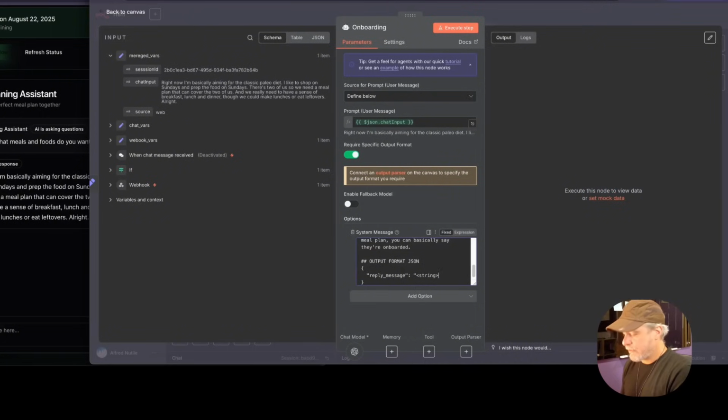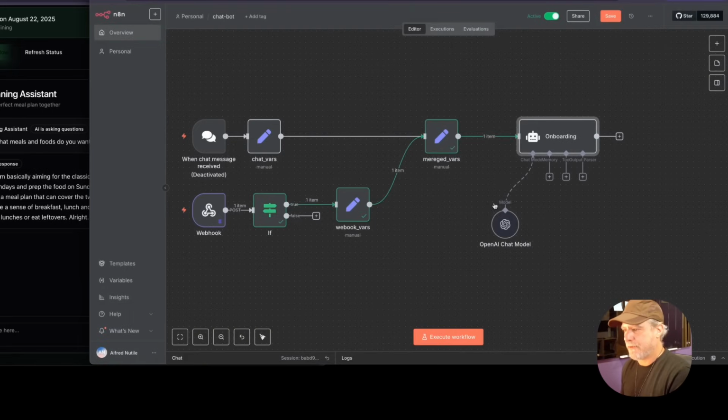I just want to force it to give me a consistent key value reply. And sometimes by doing this, you keep it from doing that whole silly, here's what I want to tell the person. It just does it.